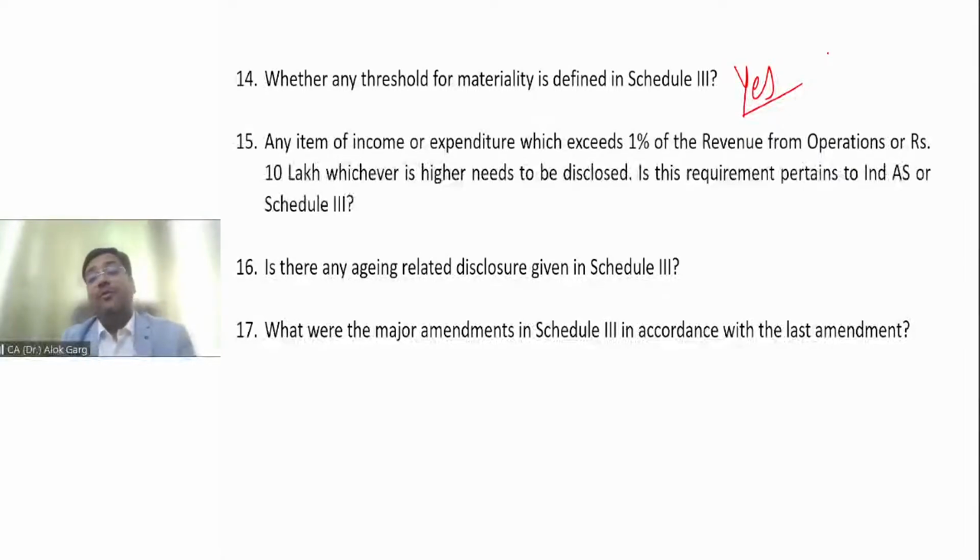What is 1% of 200 crore? 2 crore. And between 2 crore and 10 lakh, which is higher? Of course, 2 crore is higher. So the company has spent 2 crore 40 lakh rupees on printing and stationery during the year, and has shown this expenditure clubbed under other expenses.